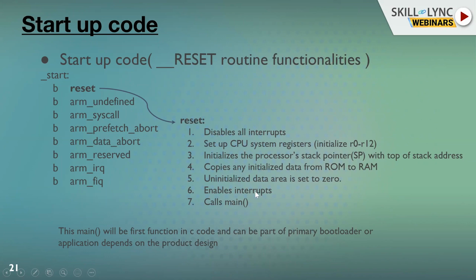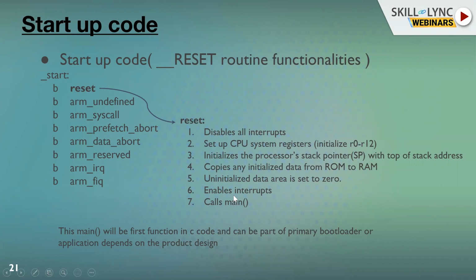But when we are running on the computer and learning C, this won't be taught, it won't be understood, because it is just an executable we run. But when we understand this on an embedded target, when we load our application or see the output on the embedded target, all these steps will happen before control comes to main. The main will be the first function in C code.